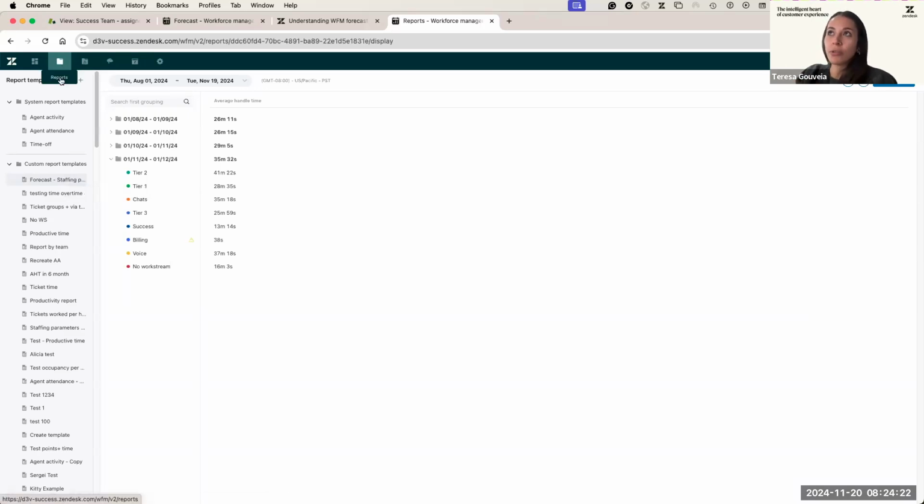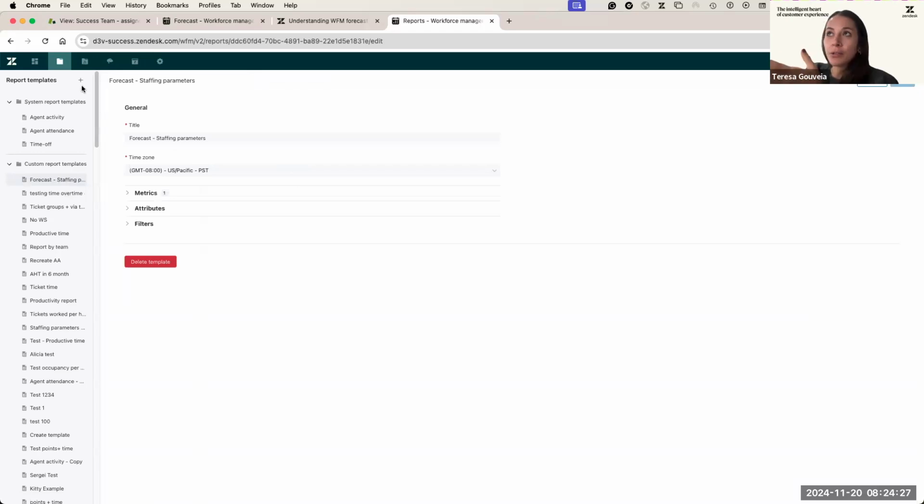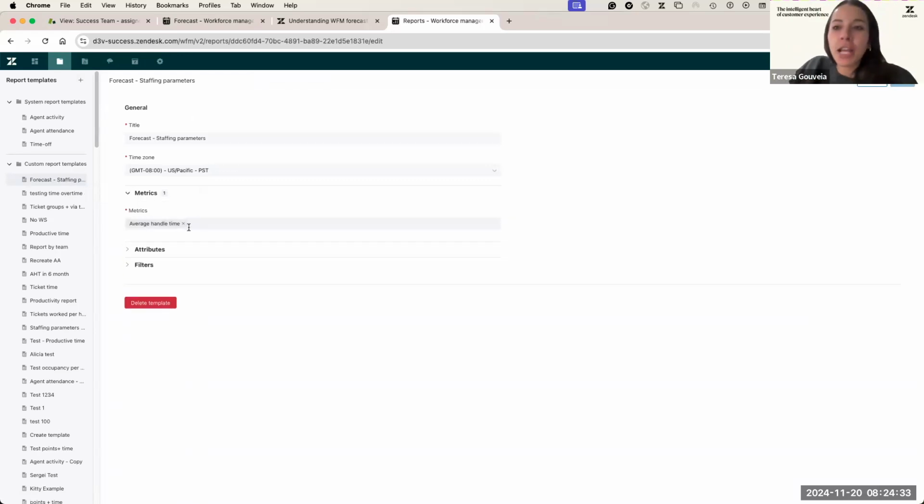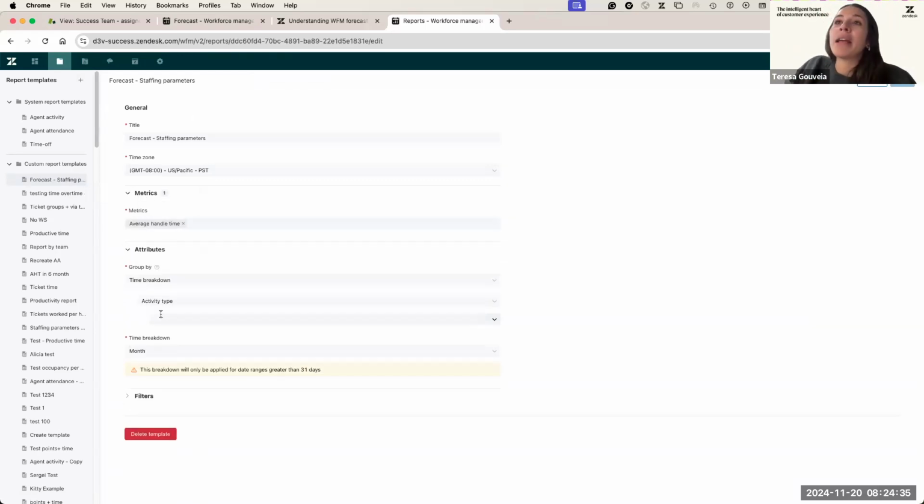And then it's very simple. So you come here to reports, let's say if you want to create a new one, you just have to click here. I have already one prepared for the demo, but basically you select the metrics, let's say average handle time, and then I can select here my attributes. So what is the information that I want to see?